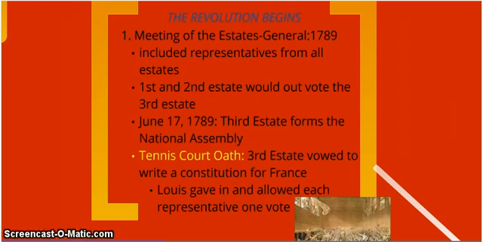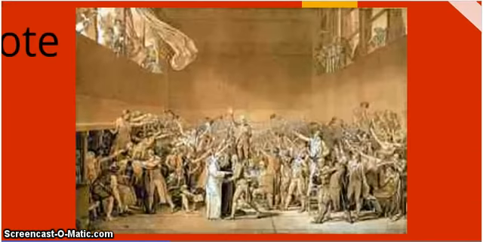They form this new assembly and they say, we're going to create our own constitution. So they had this thing called the Tennis Court Oath, where they met up and they said, we're going to come together, create our own government, and we want a say and we want to change things. King Louis eventually gives in and allows a representative from each group to have a say. Here's a picture of the Tennis Court Oath, what it might have looked like at that time.